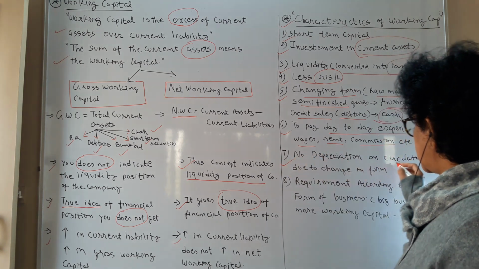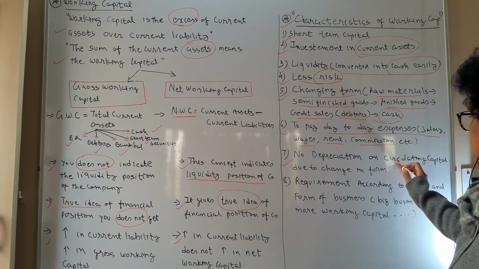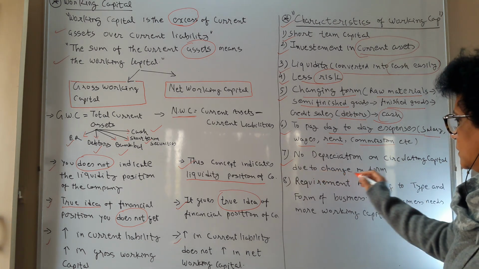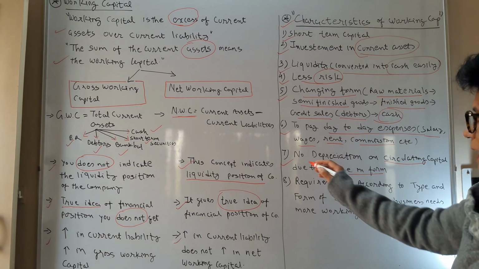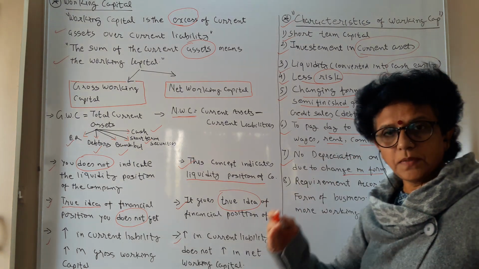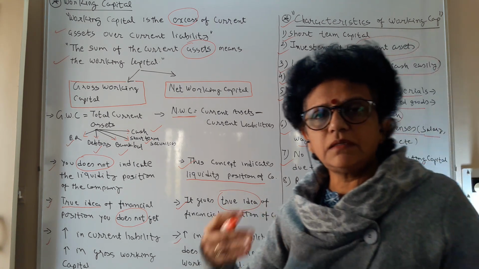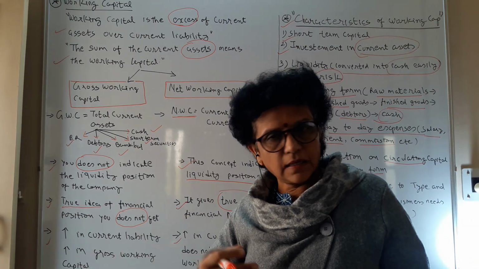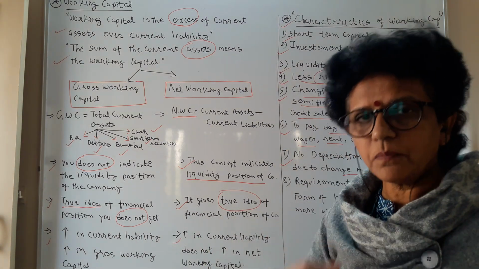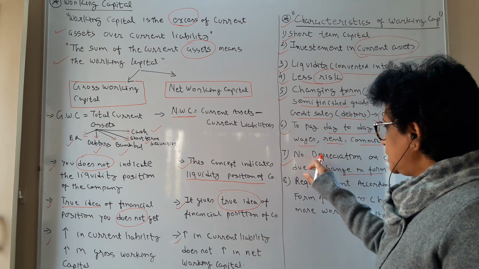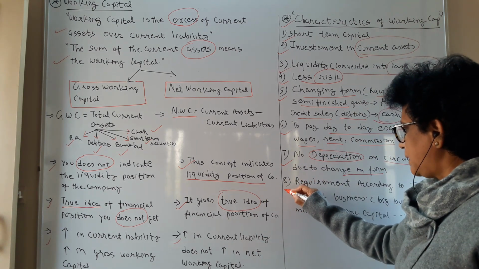No depreciation on working capital. Why? Because that capital does not change in form. It keeps on circulating, and depreciation is to be calculated on fixed assets. Working capital is in the form of current assets, and depreciation on current assets is never calculated, or it is not possible to calculate. So there is no concept of depreciation in case of working capital.